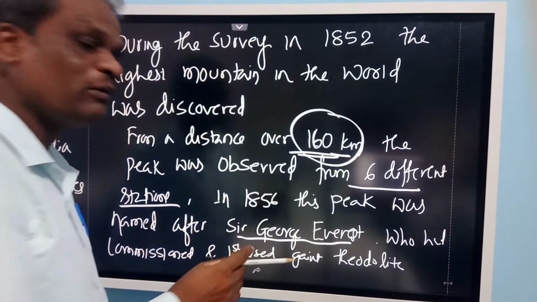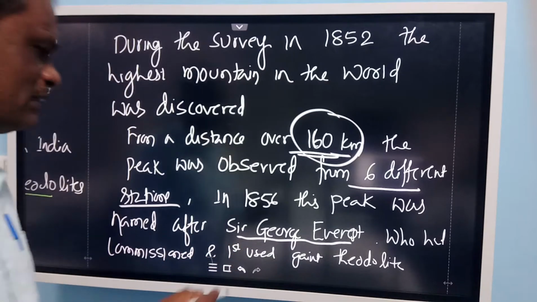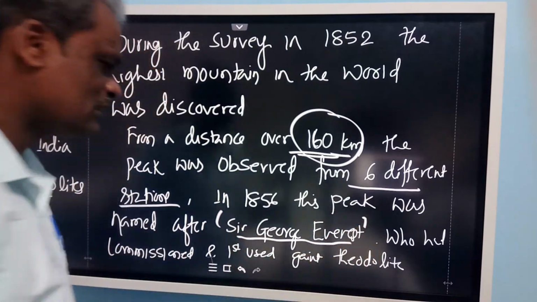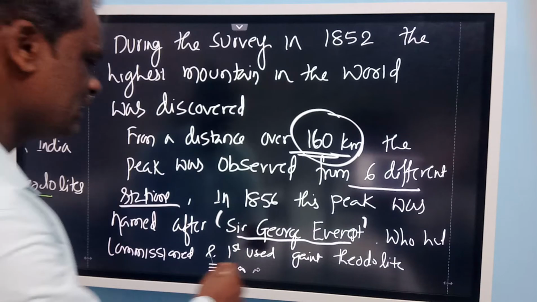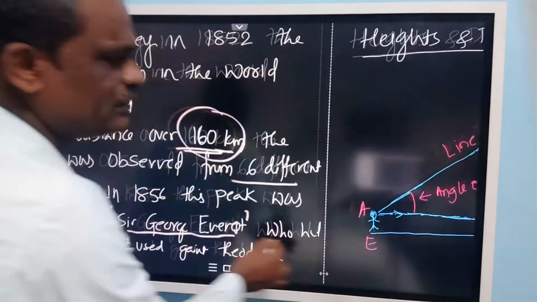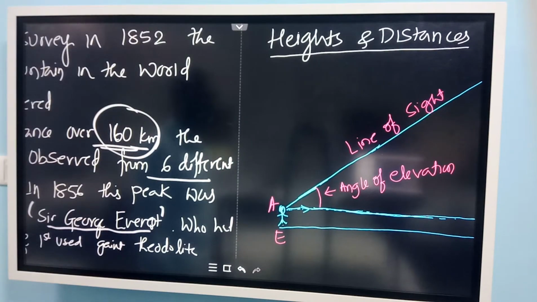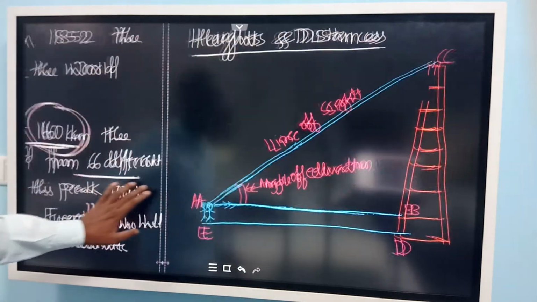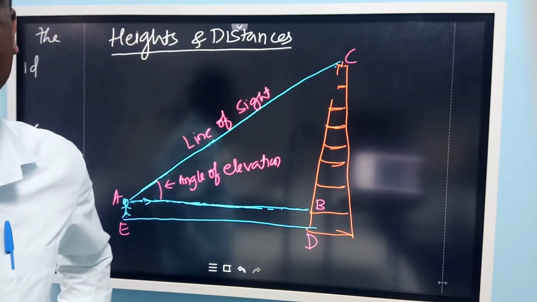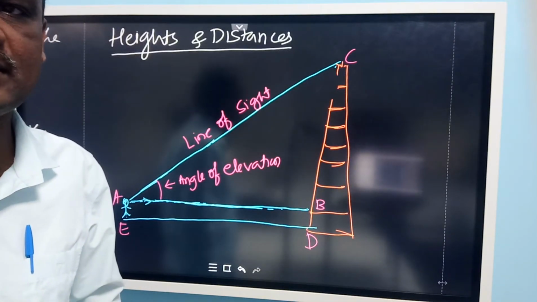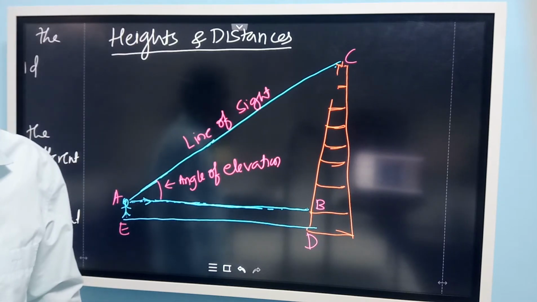and this highest mountain is named after a famous person called Sir George Everest. Therefore it is now called Mount Everest. He commissioned and used this giant theodolite to find the height of the mountain. So in this chapter we are going to find heights and also distances. The height of a building or the distance between two objects can be found out using this trigonometry.